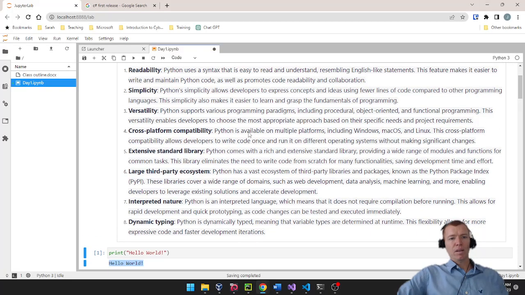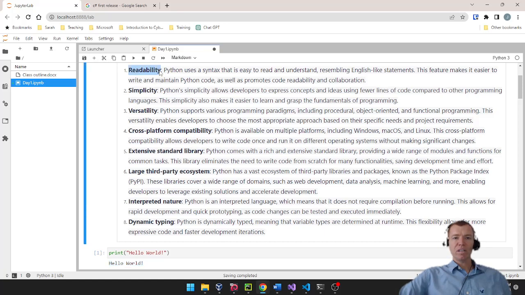All right, back to our chart of why we think Python is the right language to learn as our first language. We've seen the readability aspect of it. We've seen how simple it is to write, just a couple lines of code, and I can teach you how to do that. We've seen the versatility, right? I can run it in, well, we'll talk about cross-platform in a minute, but I can run it in object-oriented,